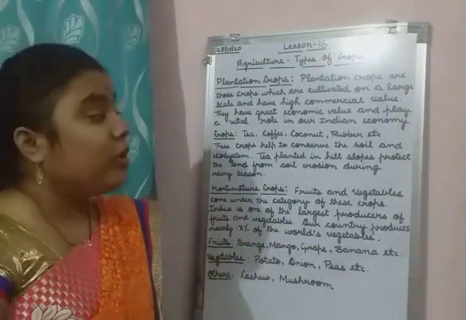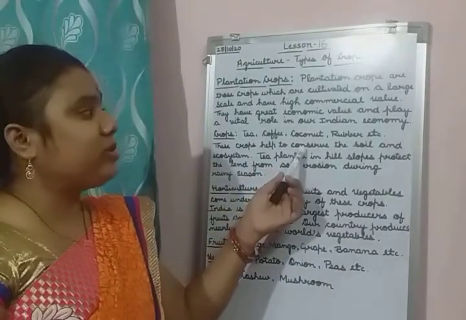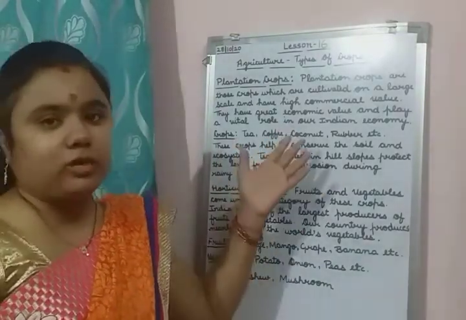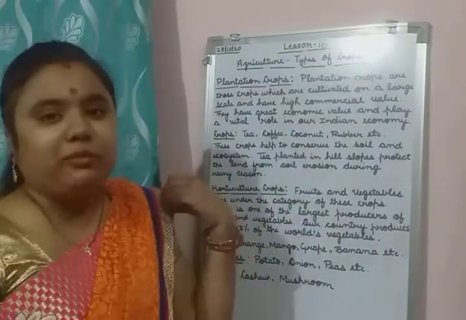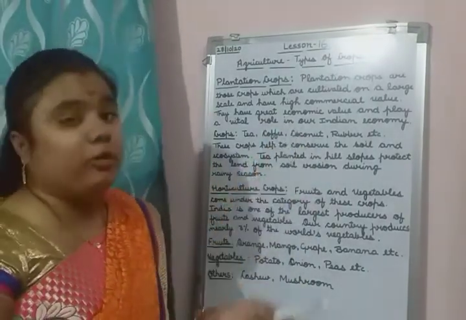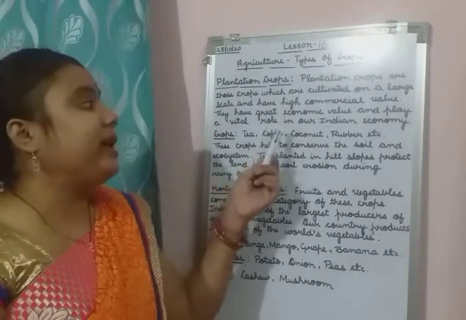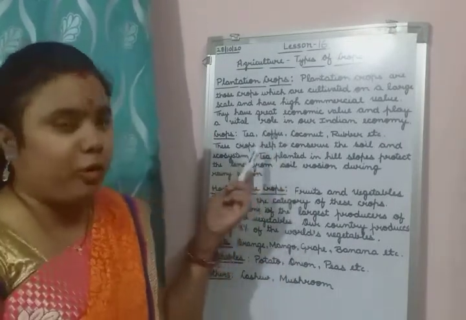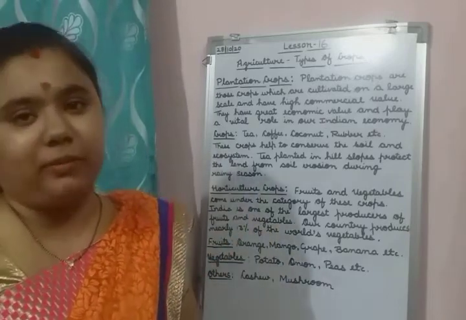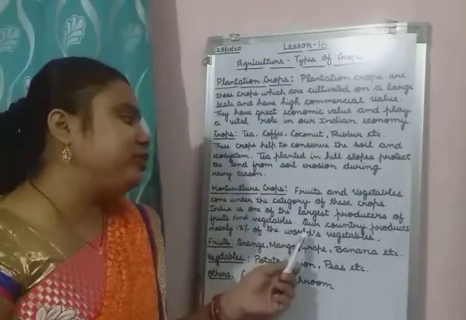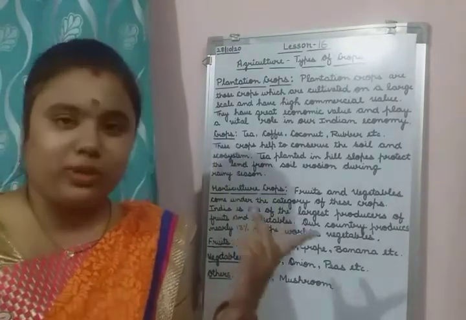Plantation crops are again like cash crops: the farmers grow them to sell in the market, they have high commercial value, and they play a very vital role in our Indian economy. But in horticultural crops, only fruits and vegetables come, and India is the largest producer of fruits and vegetables in the world.